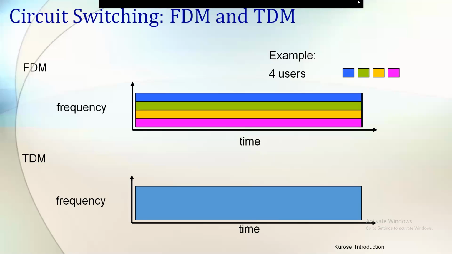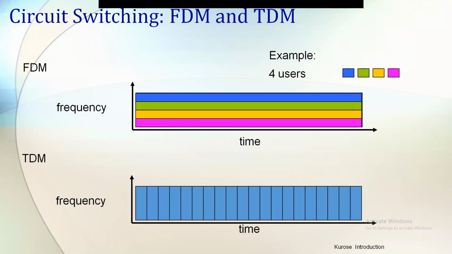This is the time division multiplexing. Similarly, see the difference between the frequency division multiplexing and time division multiplexing. Here the frequency is on the y-axis, the time is on the x-axis.